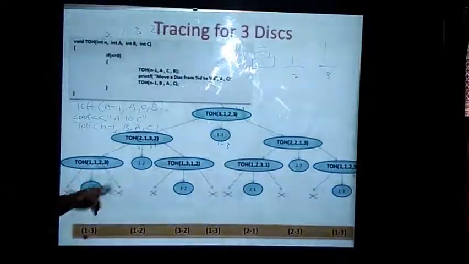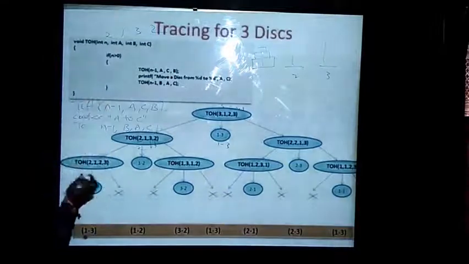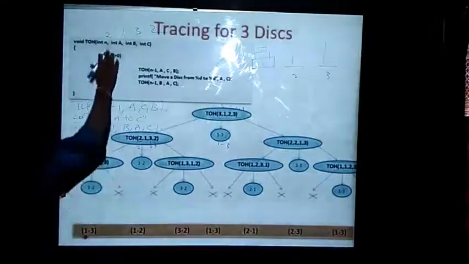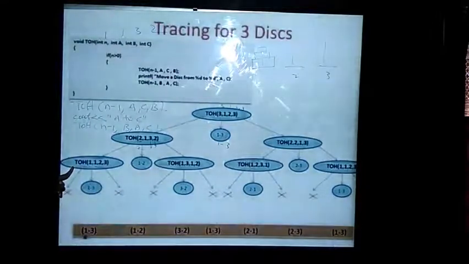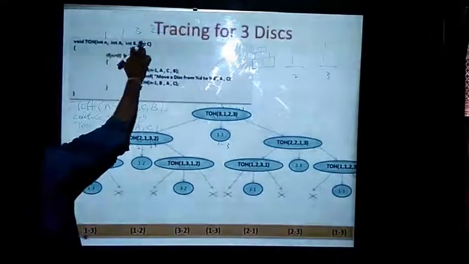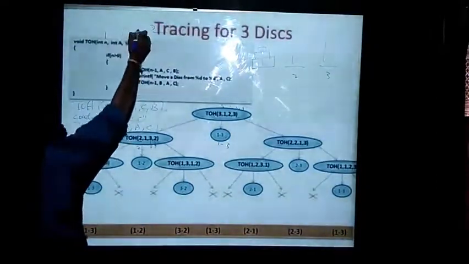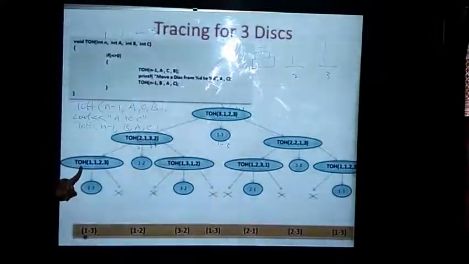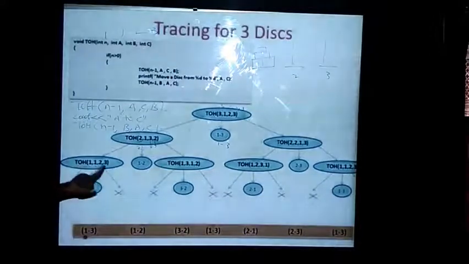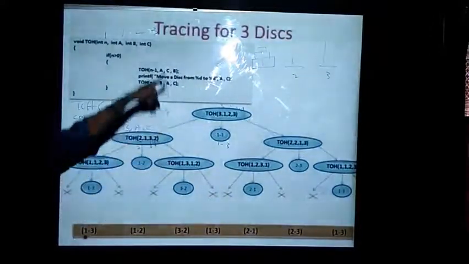Done. When I am making this call, again I will be changing the value of n. N is 1 now. Again, the value of B has changed to 2 and value of C is changed to 3. When I made this call, again it will be going to this particular function.